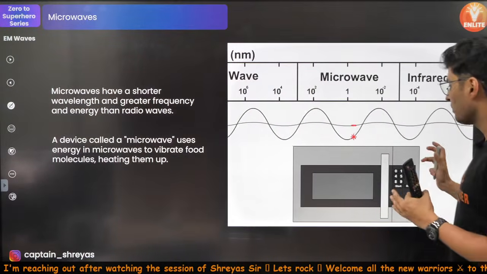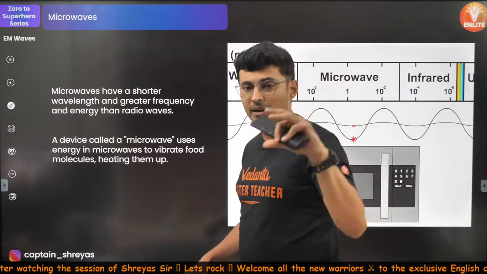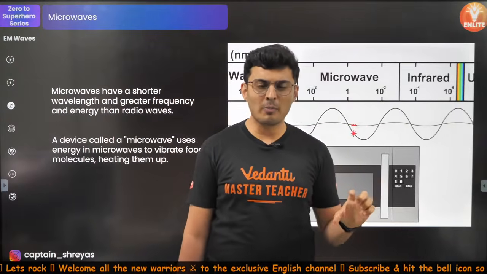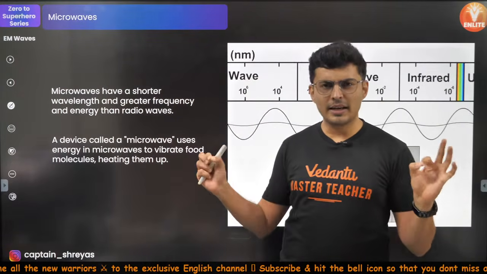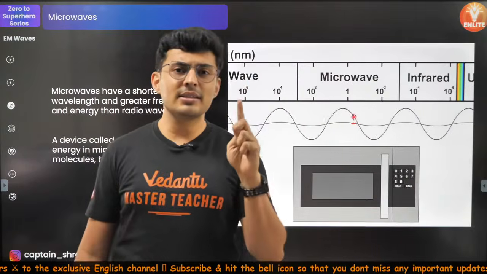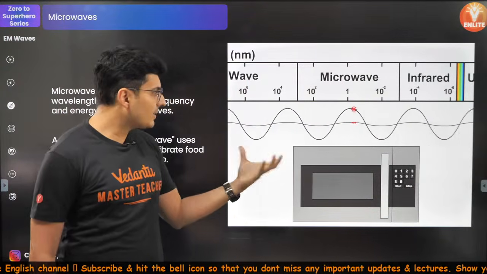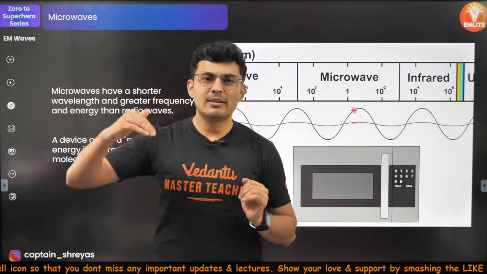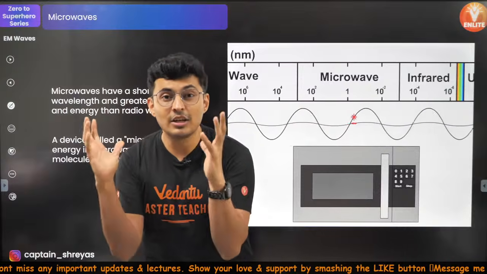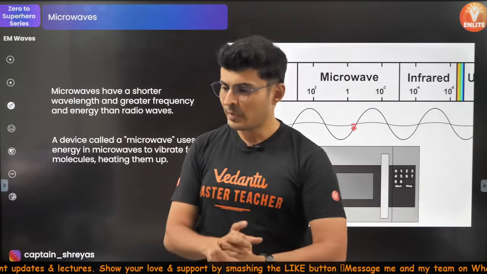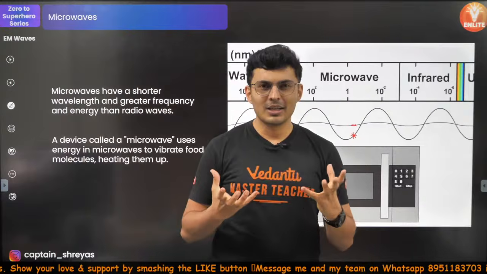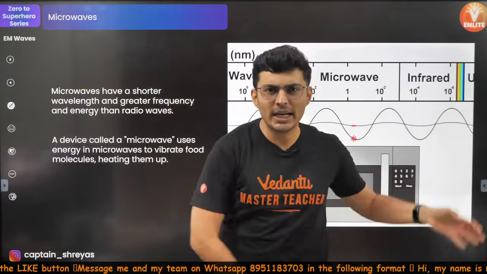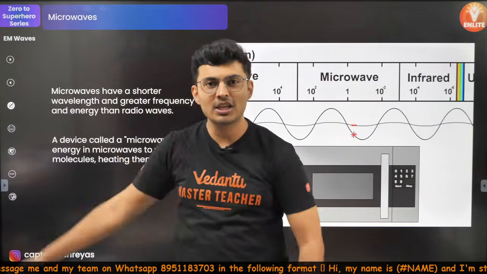Microwaves are basically used in microwave ovens, because there is a big paragraph in your NCERT. Please read that. That can come as a direct application or theory point, or even in JEE and NEET as a direct theory conceptual question: what is the use of microwaves and how does a microwave oven work? So basically what happens, whenever the frequency of a wave matches the natural frequency, it resonates. You all know that. Let's say there is some spring mass or some pendulum which oscillates. If you push and pull it at the same rate, it will oscillate with a very large amplitude.